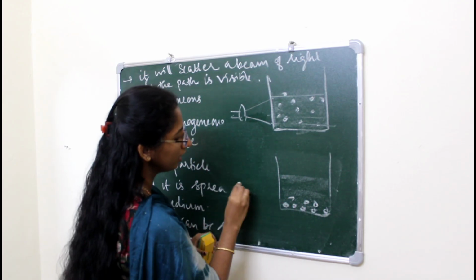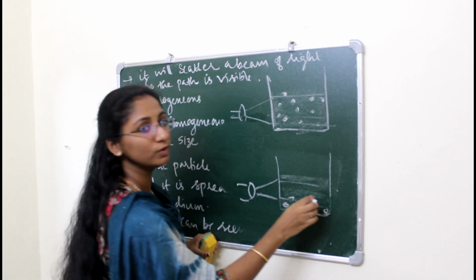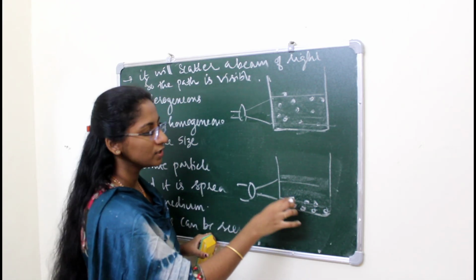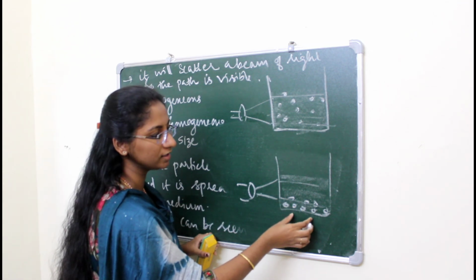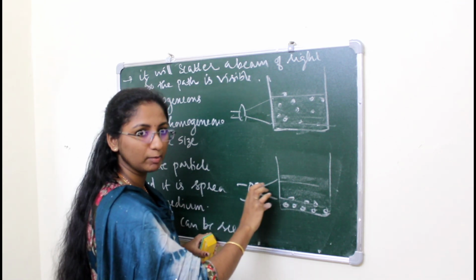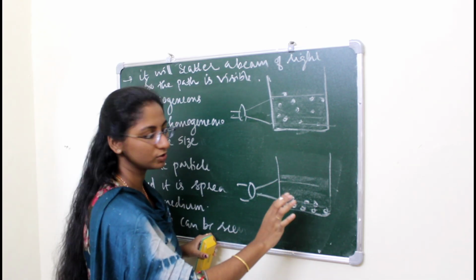Okay, so then when we pass a beam of light, there are no solute particles to scatter this beam of light, right? So what will happen after deposition of these solute particles? When we pass this beam of light, it will not be scattered by any solute particles.